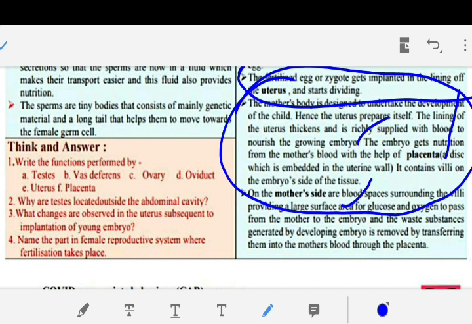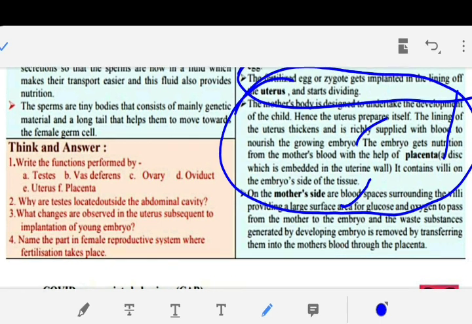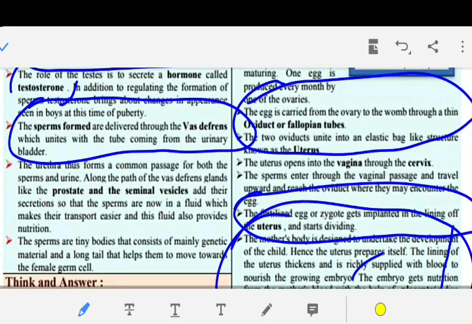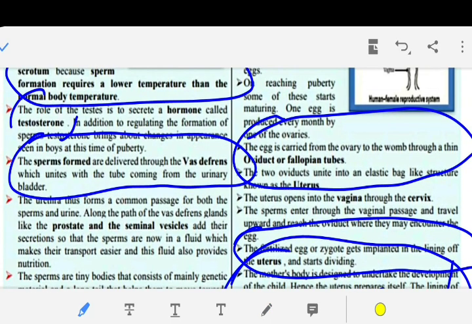The embryo gets nutrition from the mother's body with the help of placenta. यहाँ तक लिख दीजिए आप, growing embryo. Question 4: name the part in the female reproductive system where fertilization takes place. तो oviduct या fallopian tube.